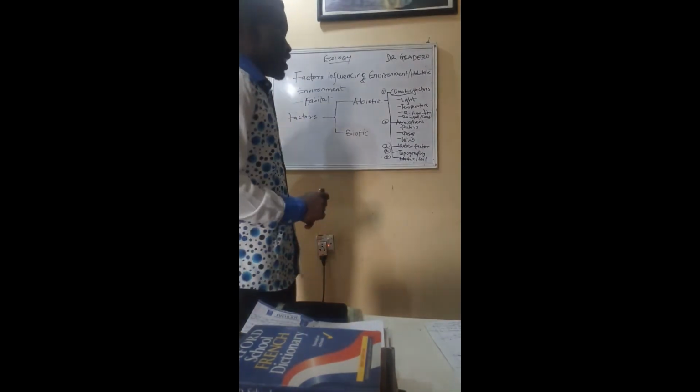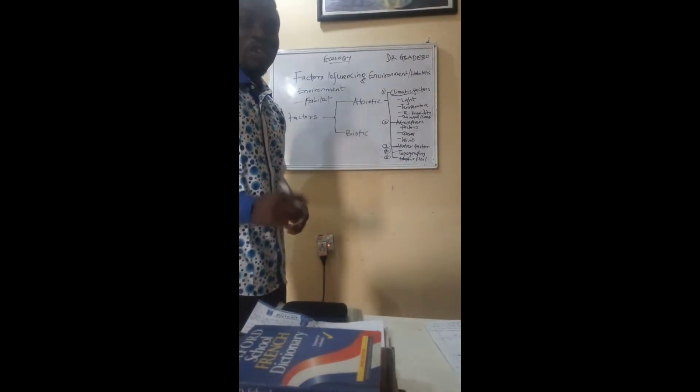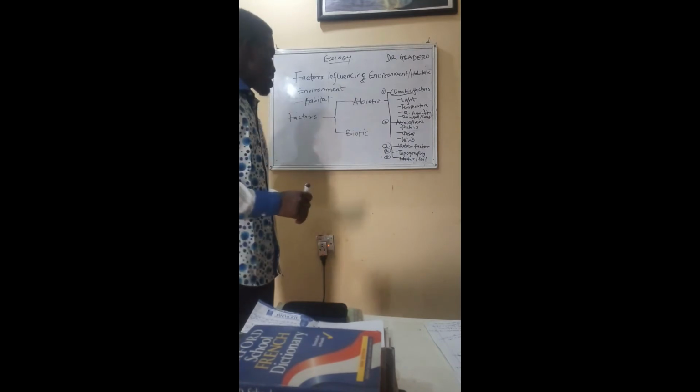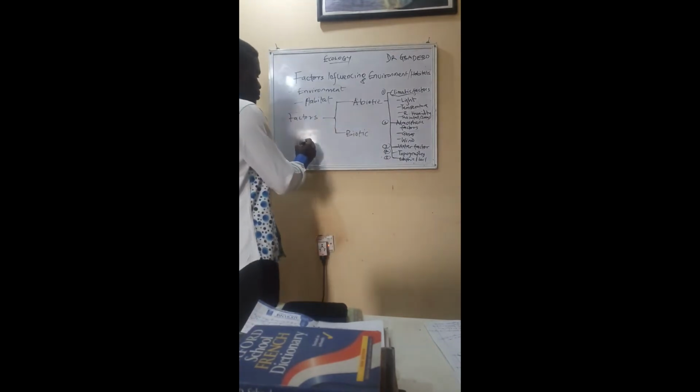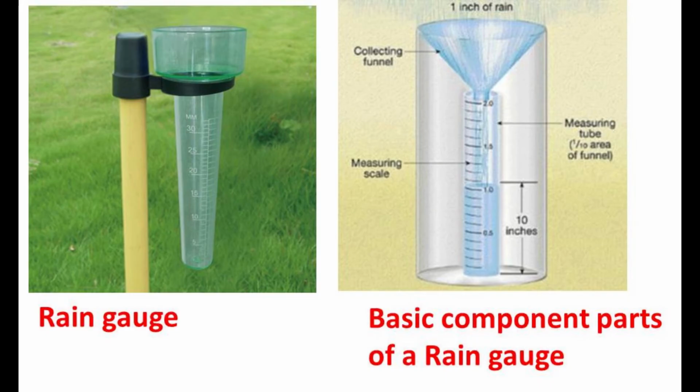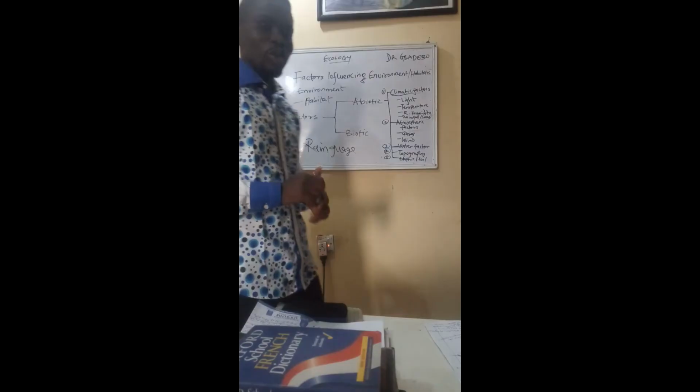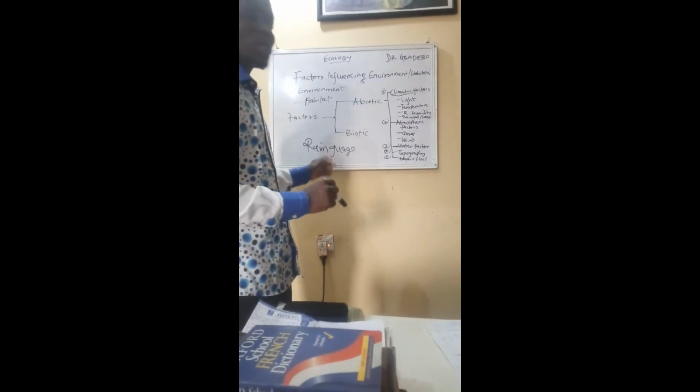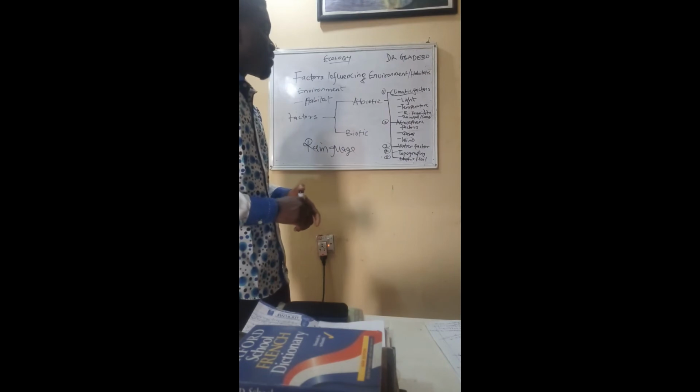And the instrument used to measure the level of rainfall is called a rain gauge. A rain gauge is the instrument used to measure the amount of rainfall in a particular environment.